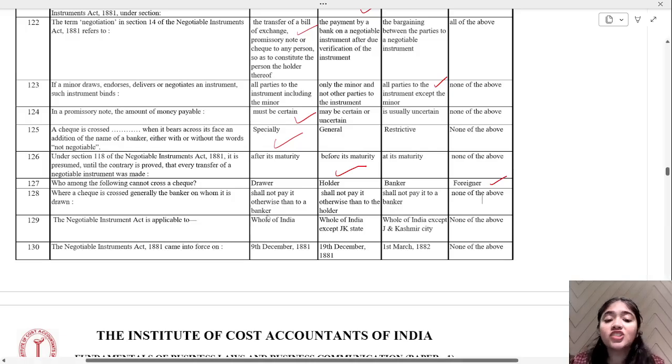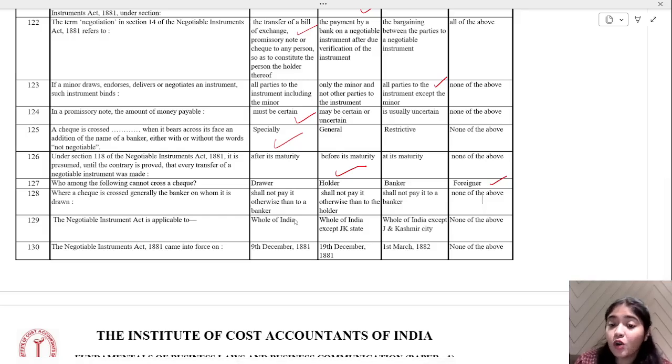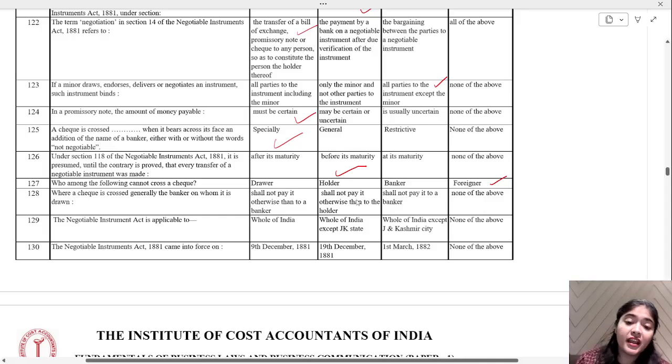Where a check is crossed generally, the banker on whom it is drawn shall not pay it otherwise than to a banker, shall not pay it otherwise than to the holder, shall not pay it to a banker. Tell me, what should be the correct one? Shall not pay it otherwise than to a banker.